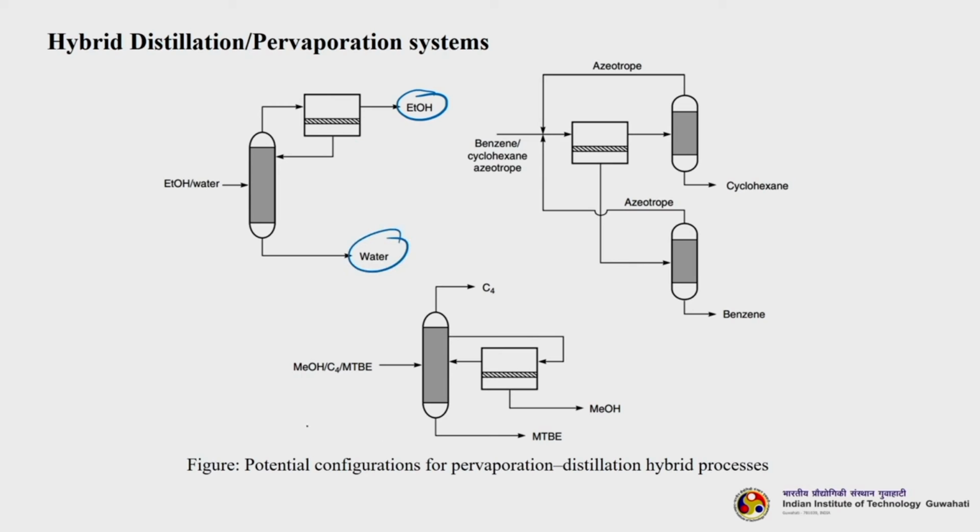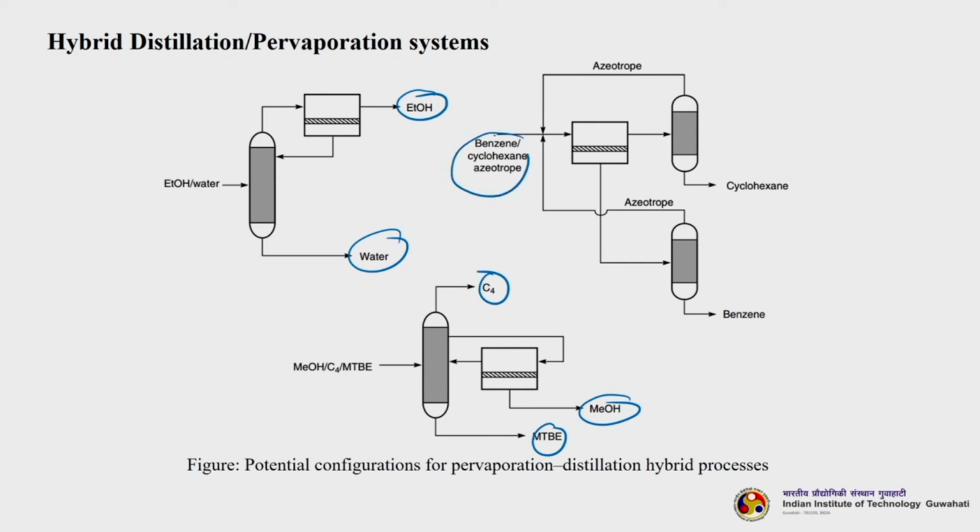So in the second case, your methanol and C4-MTBE mixture is being treated. Okay, so in the pervaporation, what it is separating is your methanol. Okay, and your C4 and MTBE is being fed back. It is not getting separated in pervaporation. So the distillation column is separating your C4 and MTBE into two different and distinct fractions.